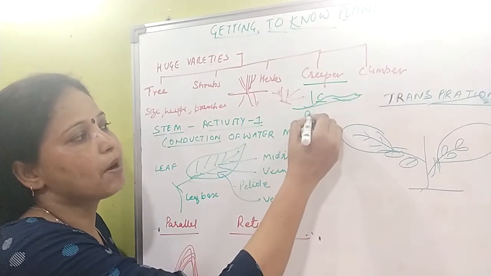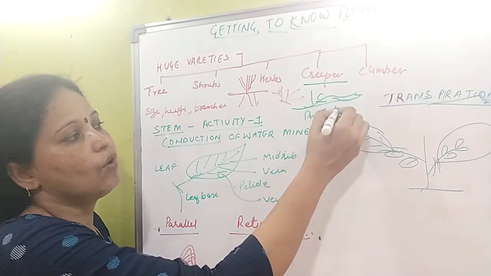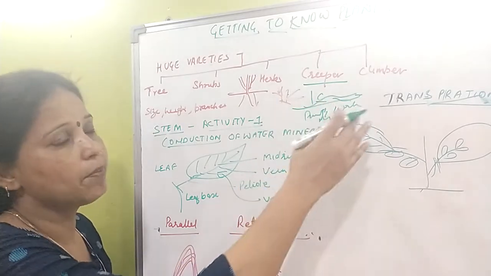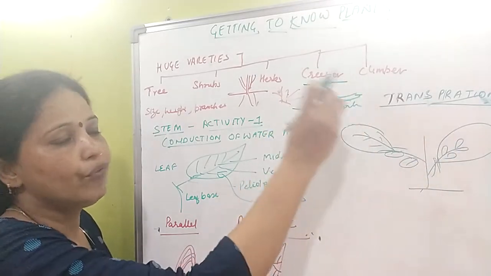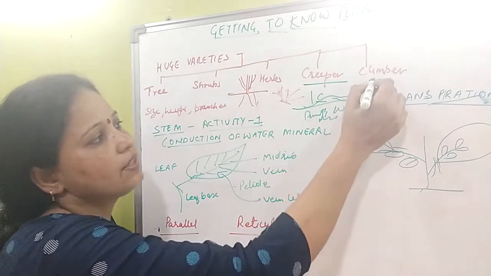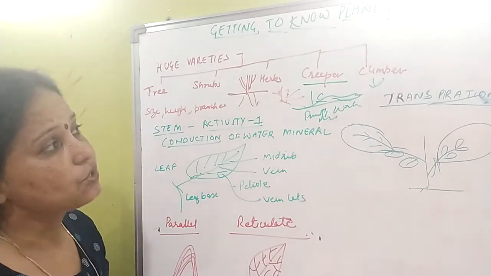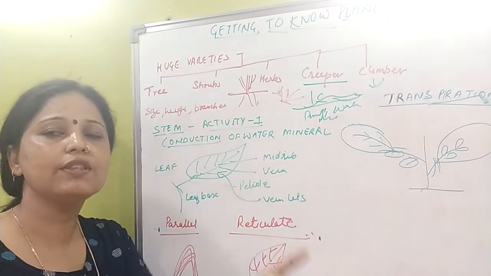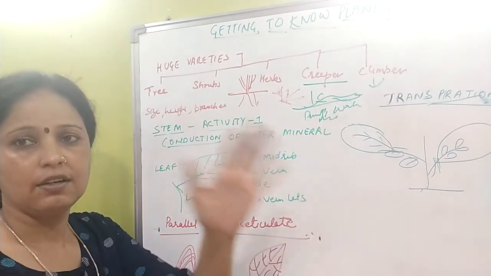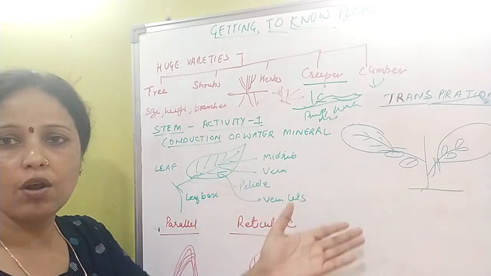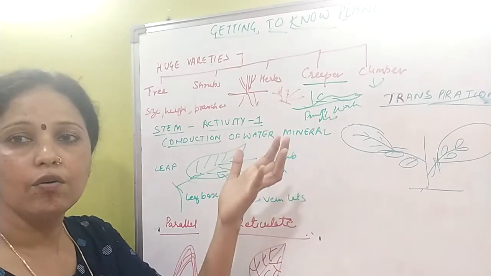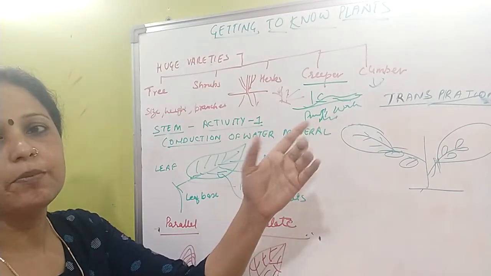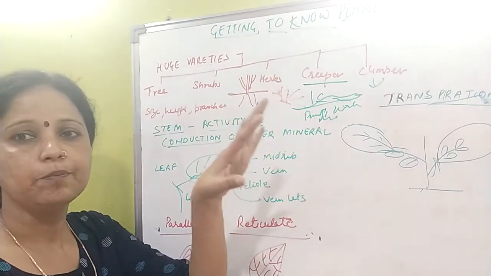Examples of creepers are pumpkin, watermelon, and muskmelon. So all these are creepers, that means they creep over the ground due to weak and tender stems. On the other hand, climbers are those plants whose stem is also weak, but they can grow with the support of other supporters, maybe the wall, maybe the roof, maybe a tree, or maybe any wood log. So it can climb over it. That means it can just wind around those supports.